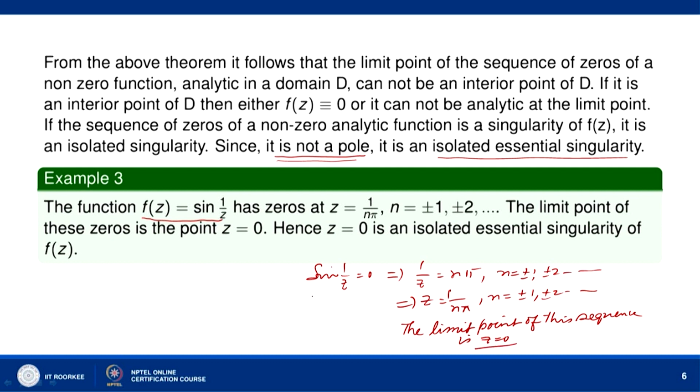Now, since sin(1/z) is a non-zero analytic function, therefore z equal to 0 must be an isolated essential singularity of sin(1/z).